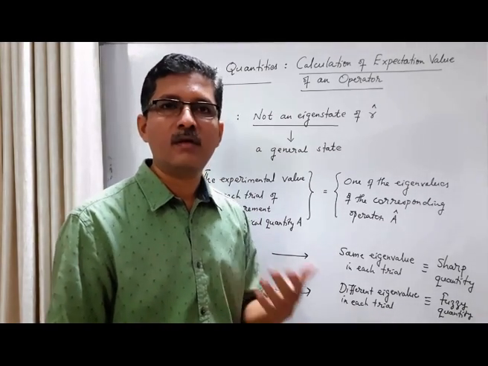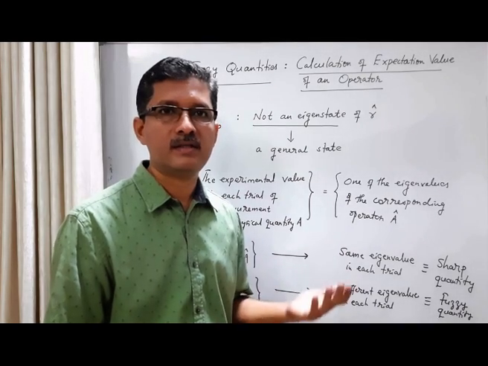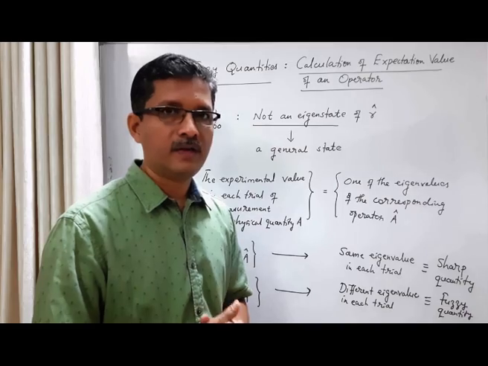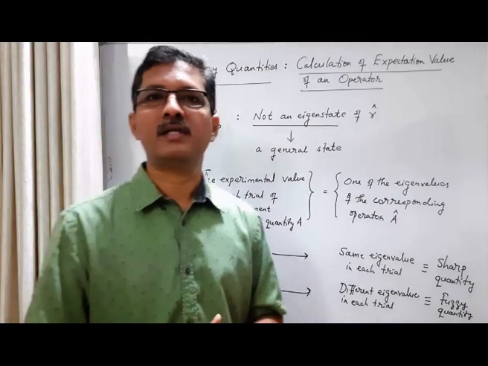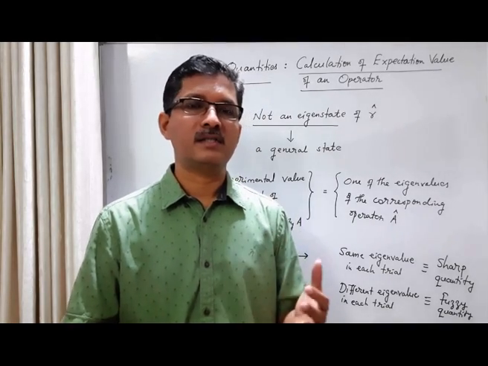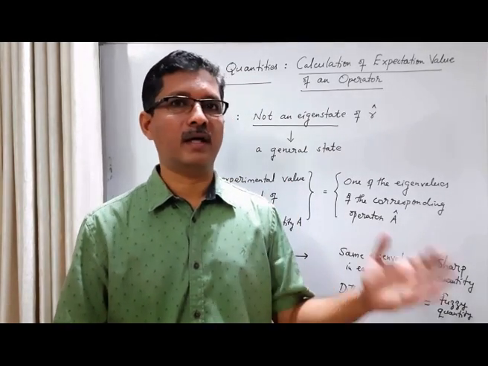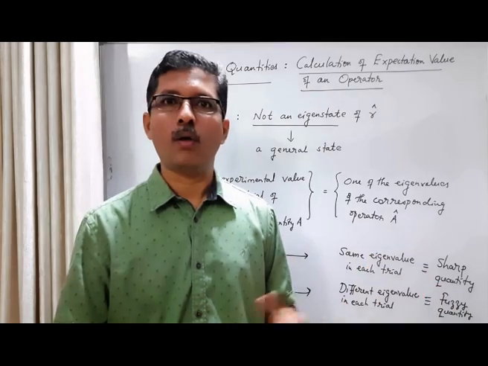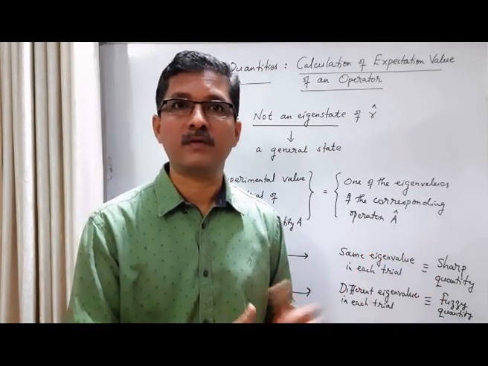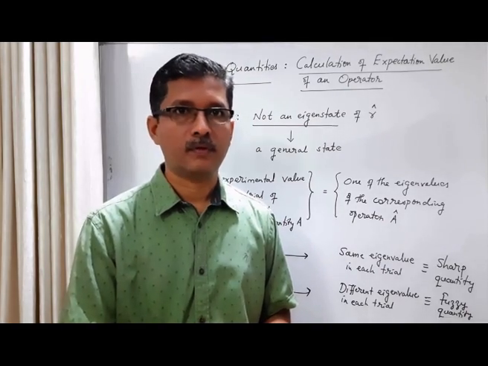In general, position is a fuzzy quantity in any stationary state. So we get a fuzzy quantity as the result of our measurement when the system is not in an eigenstate of the operator corresponding to the physical quantity that we are going to measure.